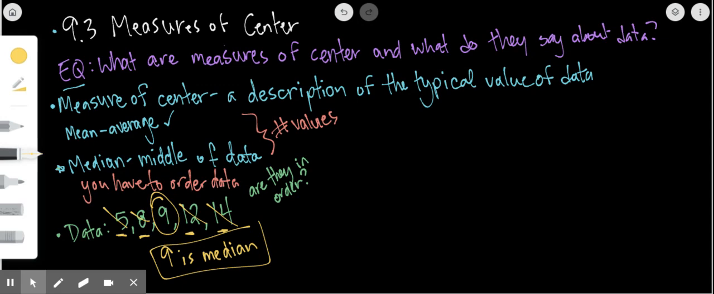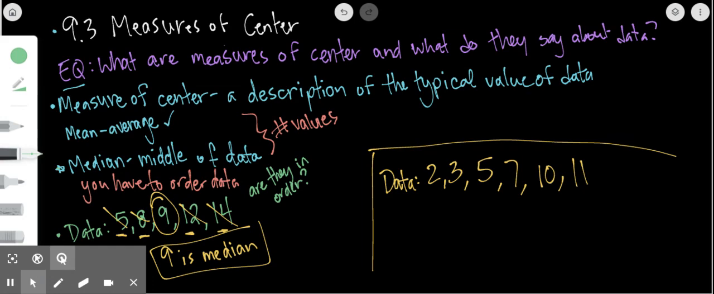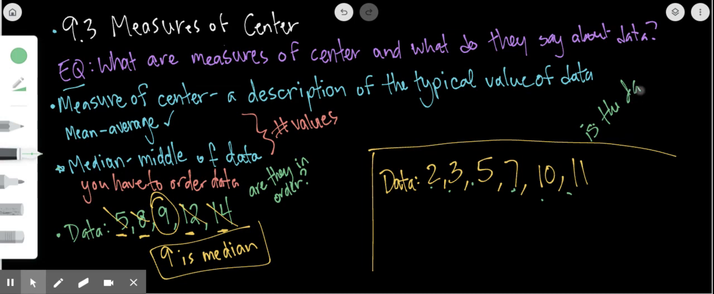Okay, so I'm going to try another piece of data over here. I'm going to pause this, and I'm going to do that. All right, so my new data is the numbers 2, 3, 5, 7, 10, and 11. First thing I want to do is I want to check, are they in order? Is the data in order from smallest to biggest? And if I look, yeah, they're increasing in order.